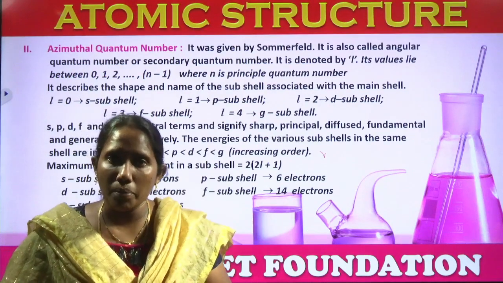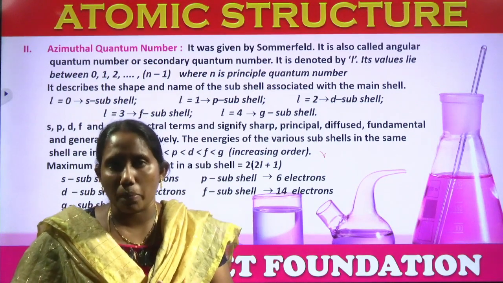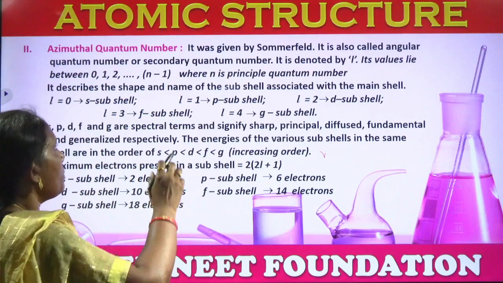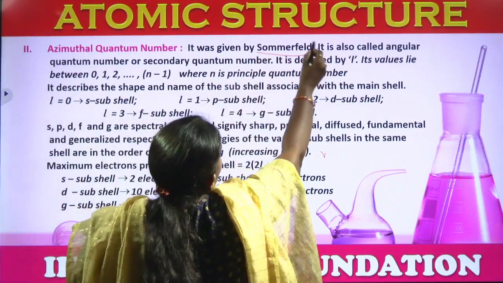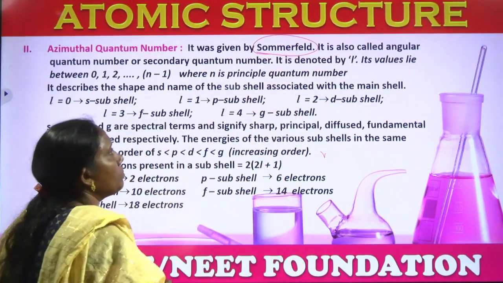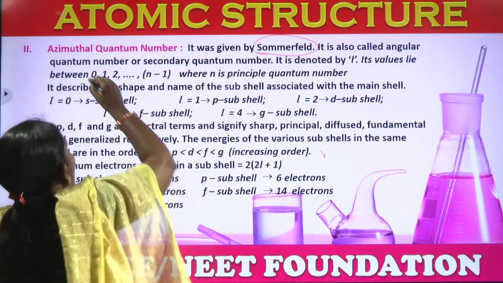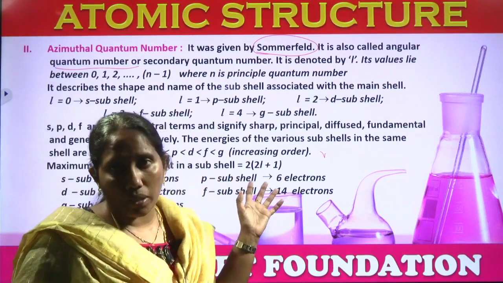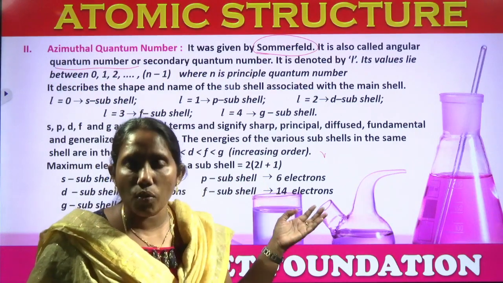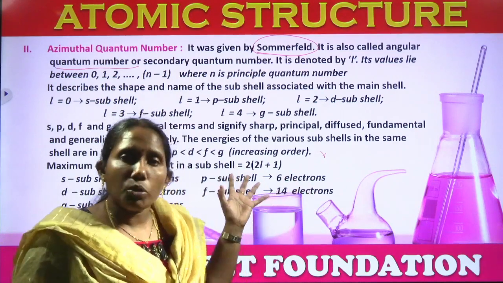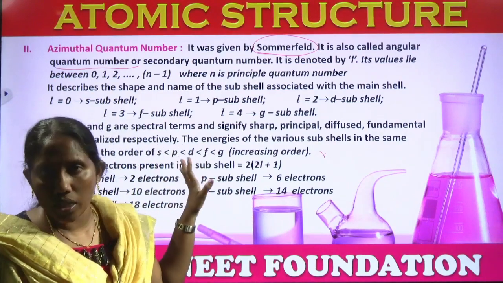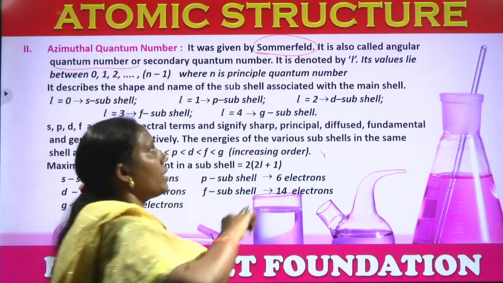The second quantum number is the azimuthal quantum number. This azimuthal quantum number was given by Sommerfeld, and it is also known as the angular quantum number or secondary quantum number. The letter we use to represent the azimuthal quantum number is small l.